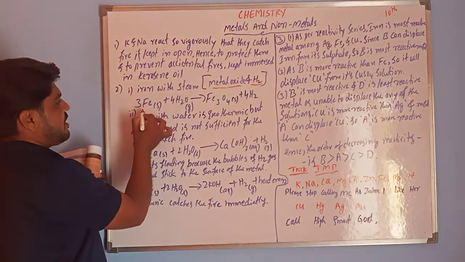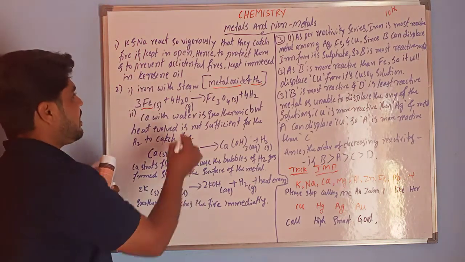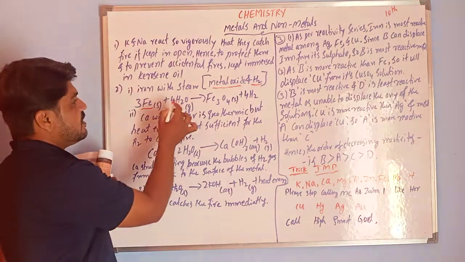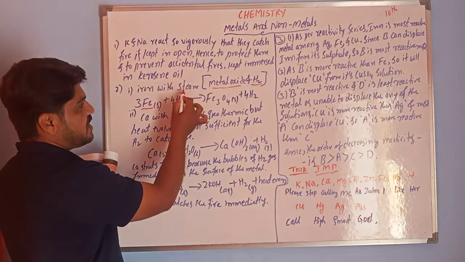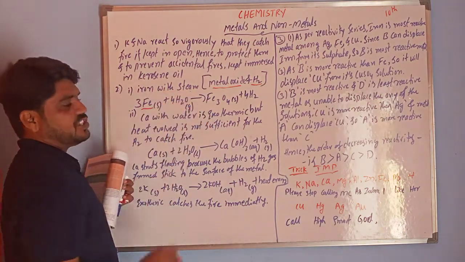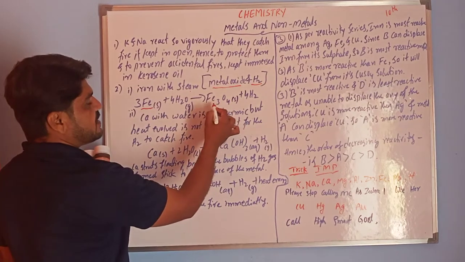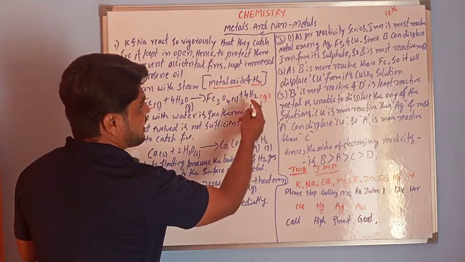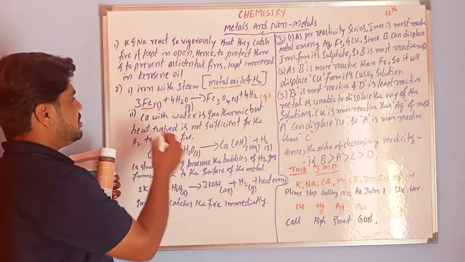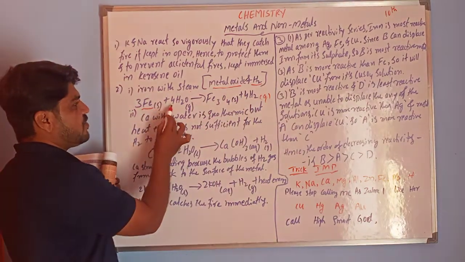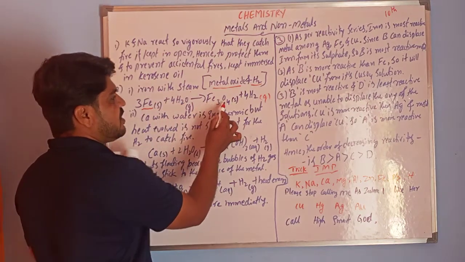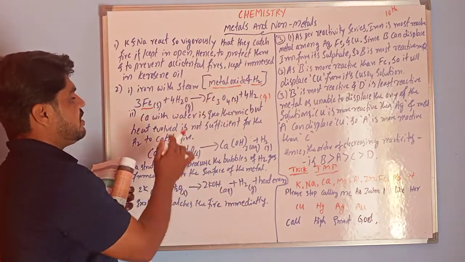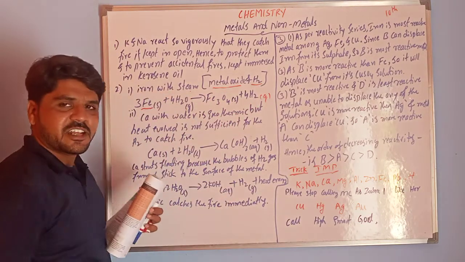The formula of iron is Fe, which is in solid state. It reacts with steam, H2O, which is in gaseous state. It produces the metal oxide, iron oxide, and hydrogen gas, which is in gaseous state. So the equation is 3Fe plus 4H2O gives Fe3O4 plus 4H2. This is the equation when iron reacts with steam.